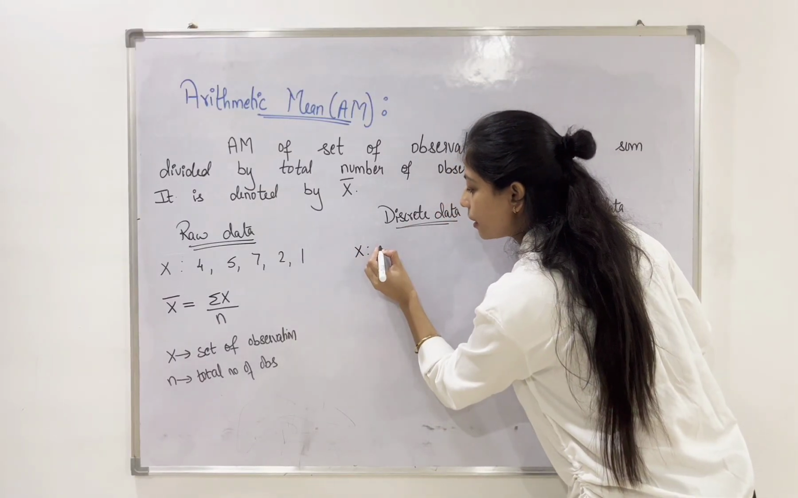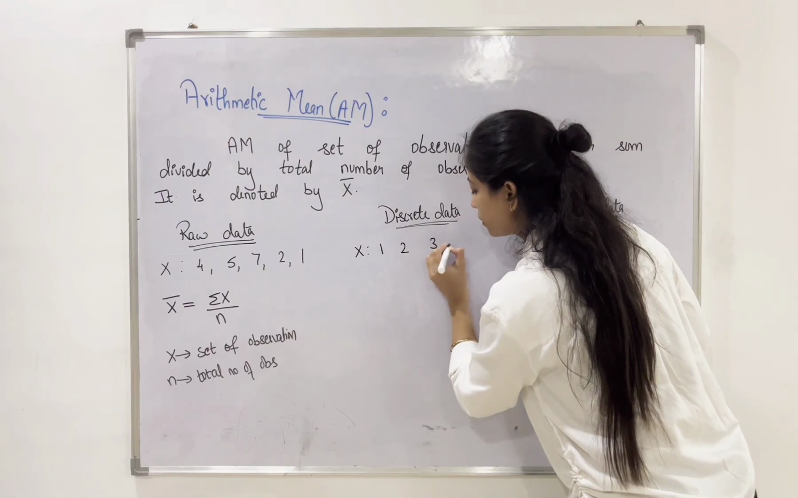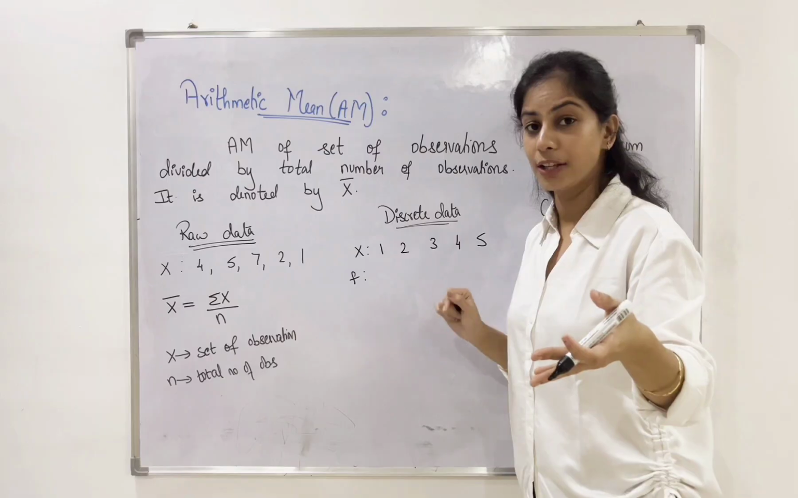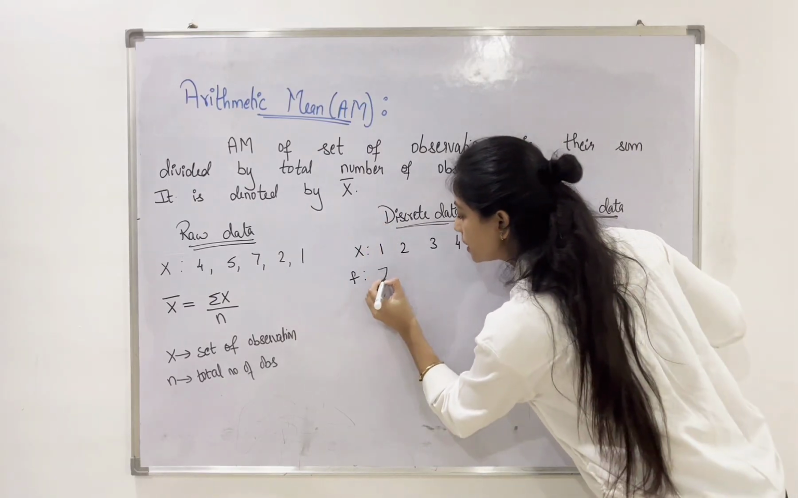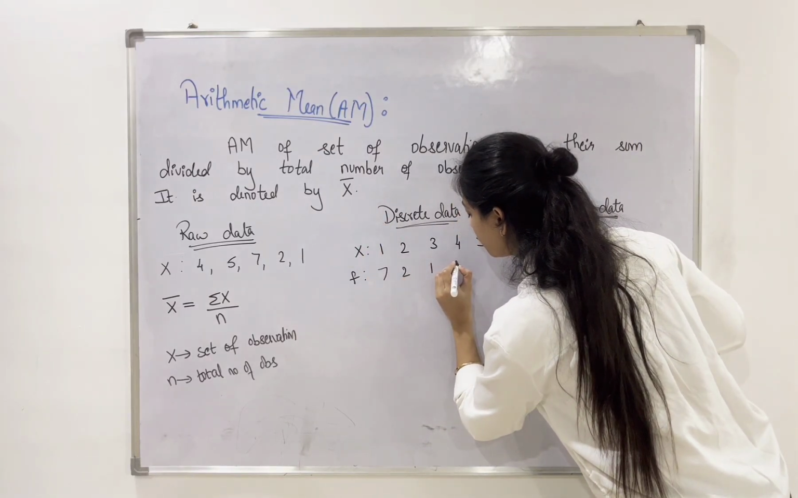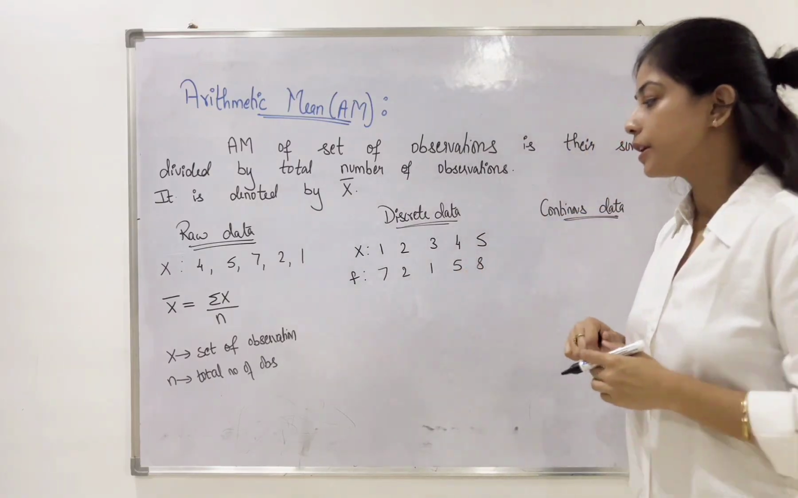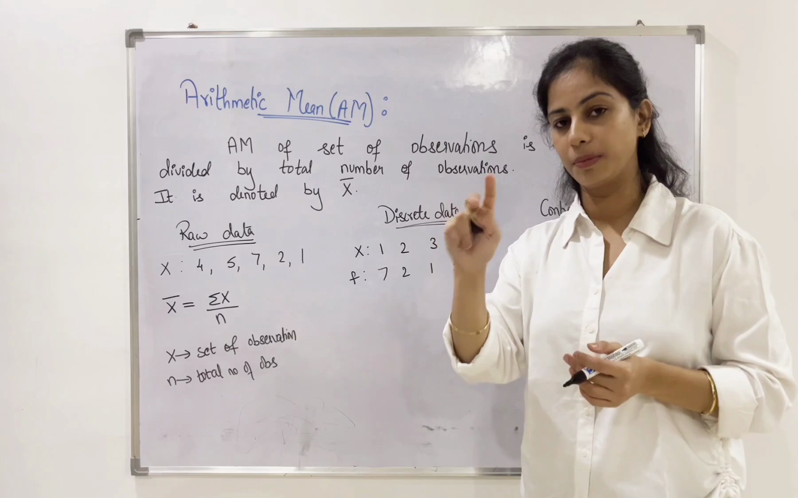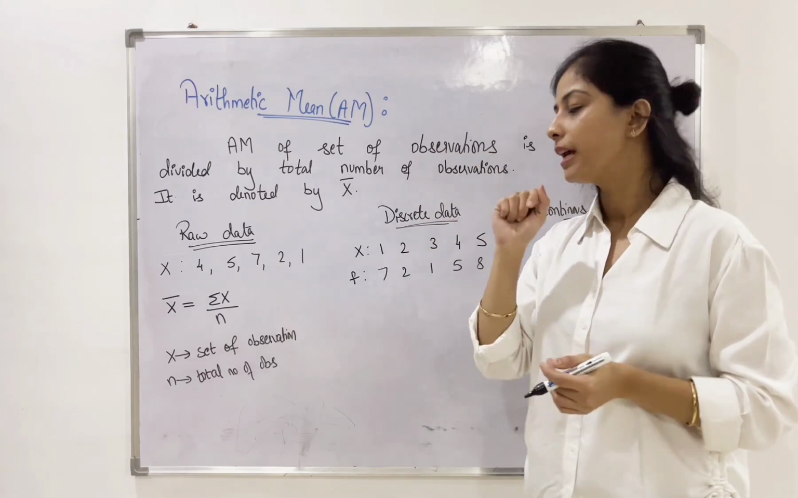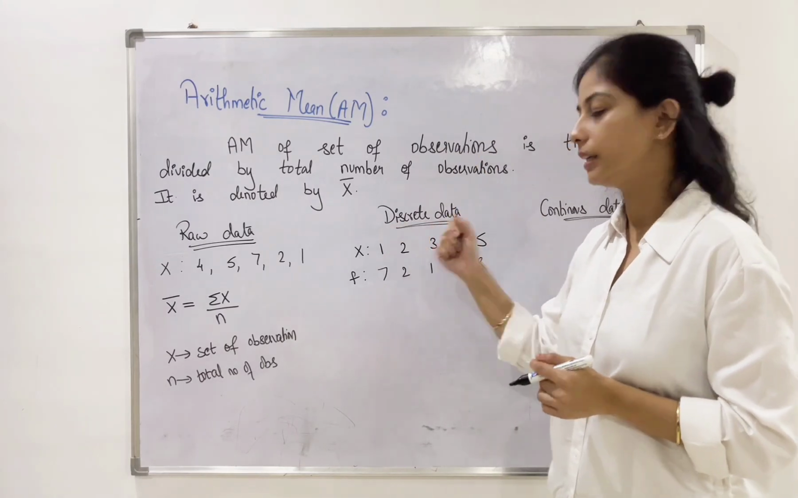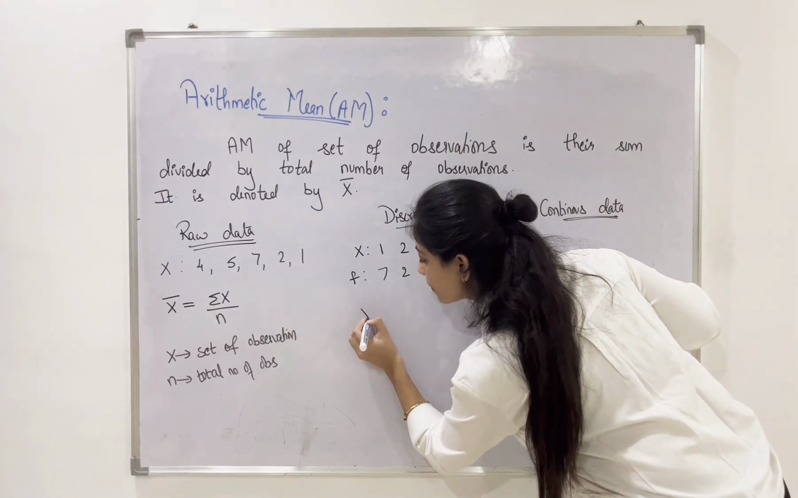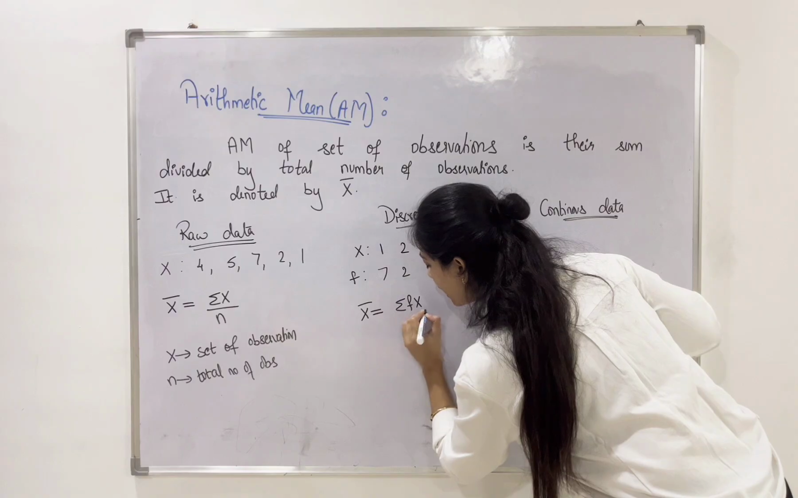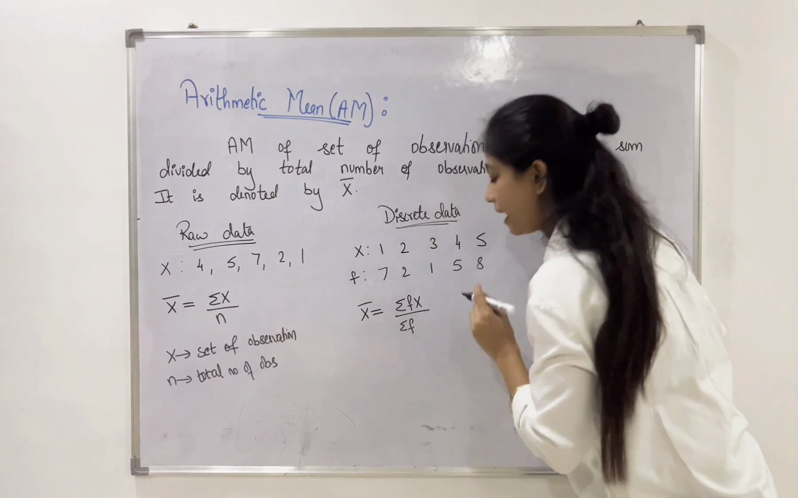You have x numbers 1, 2, 3, 4, 5, and you have frequencies attached to your x values. For example, 7, 2, 1, 5, 8. So this is nothing but the frequencies attached to your x values. So when you have two columns, x column and f column, that is called discrete data. Now the formula for this is x bar is equal to sum of fx by sum of f.